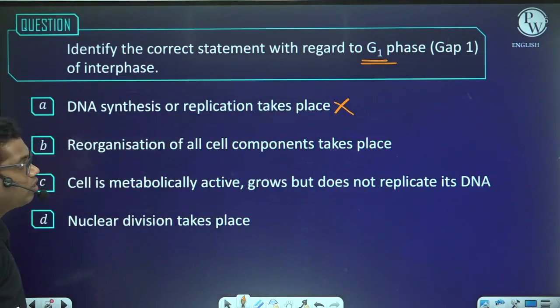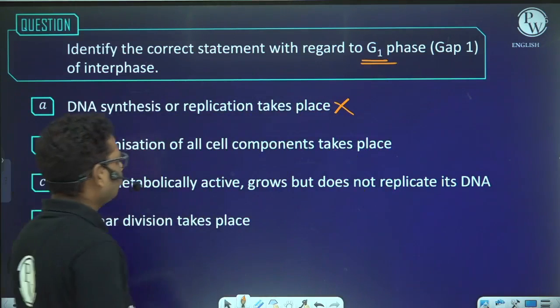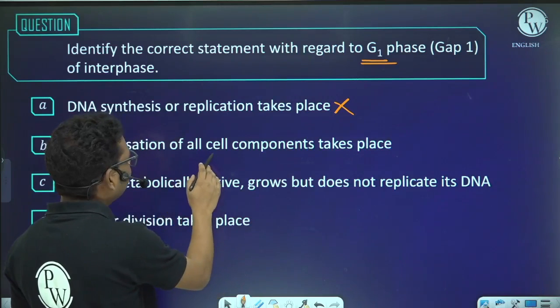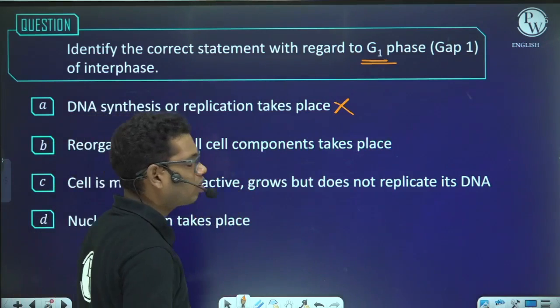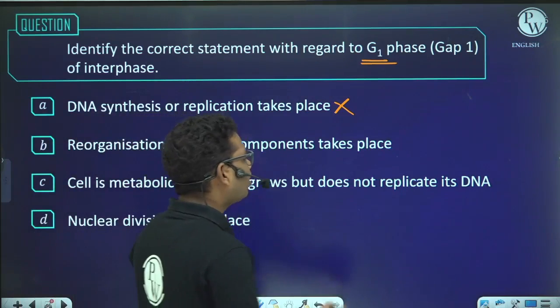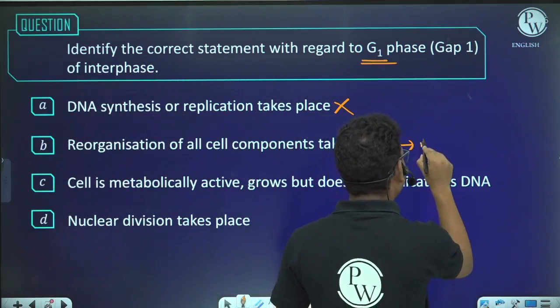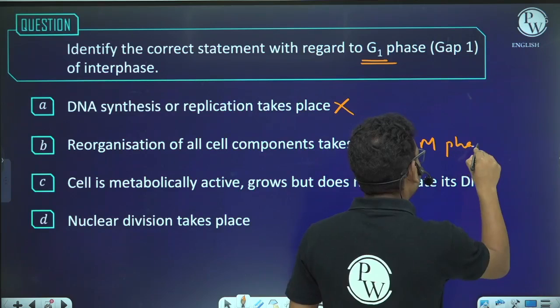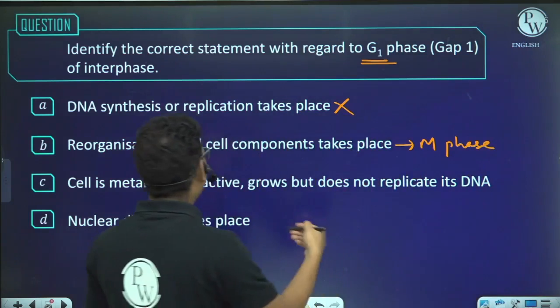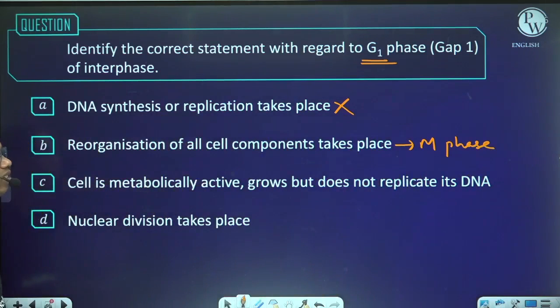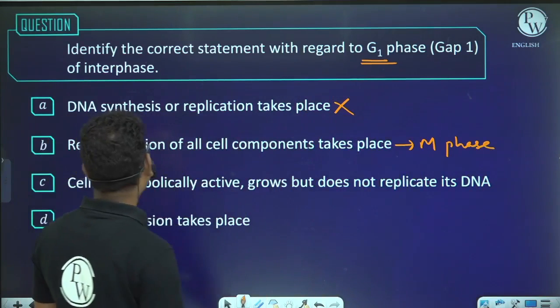Reorganization of all the cell components takes place? No. This happens in the mitotic phase. The reorganization of most or all the components of the cell takes place in the M phase, and here the question is asked about the G1 phase.